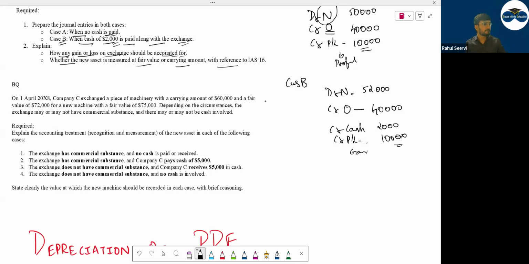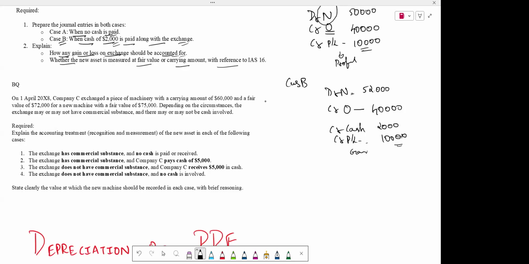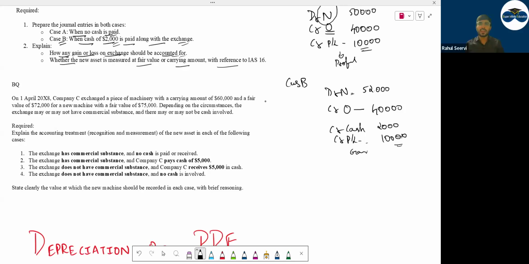Manan, clear bete? Yes, sir. See, try to keep your cameras turned on. If you're not comfortable, sometimes you can turn it off, no issue. But try to keep it on so that I get to know whether it's clear or not. I can just see your face and understand. Because we are meeting for the first time. I also don't know you, you also don't know me.